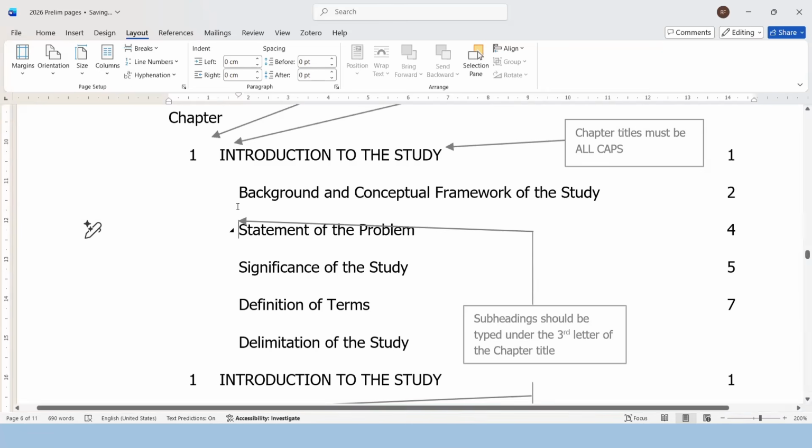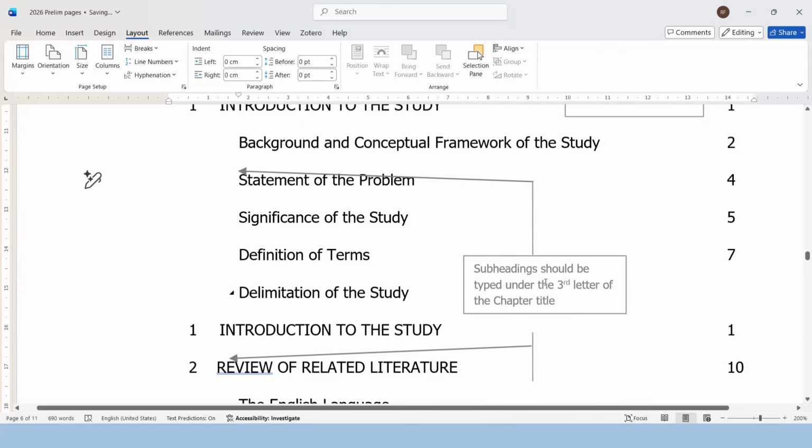And once you have established the tab stop of the previous line, the tab stop will be followed for the succeeding lines once you press enter. Right? It's so easy rather than clicking the space bar several times.